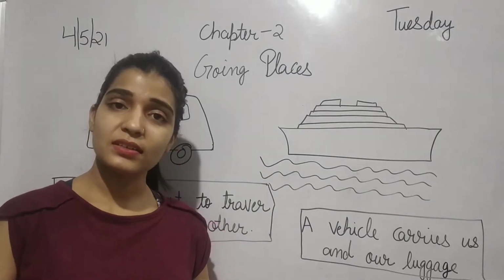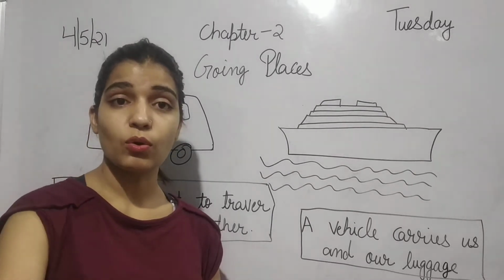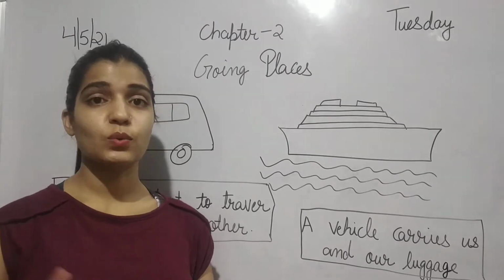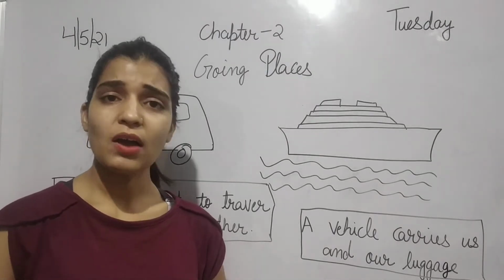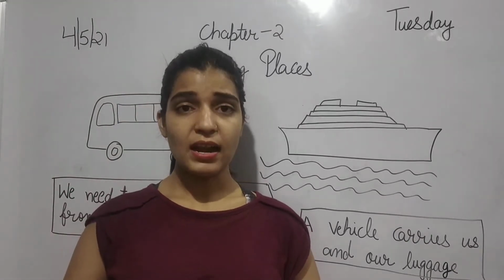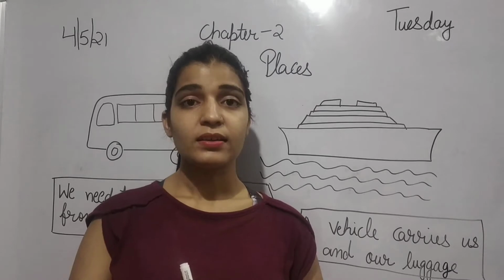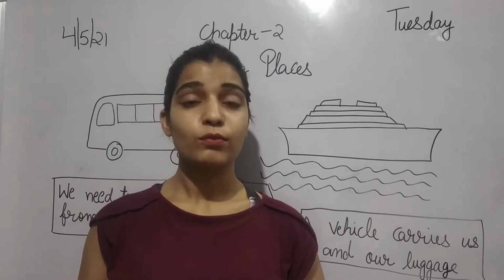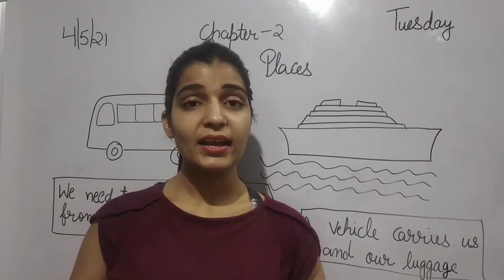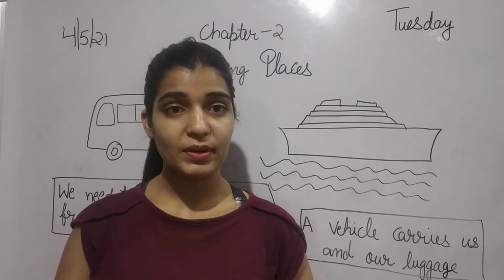So we have discussed something about this chapter, that how can we go here and there? How can we move from one place to another, right? So how can we move? If we want to go somewhere, how can we go? Sometimes we go by running, sometimes we go by walking, and the rest of the time we have to go by vehicles. हमें किससे जाना पड़ता है? Vehicle से जाना पड़ता है, right?